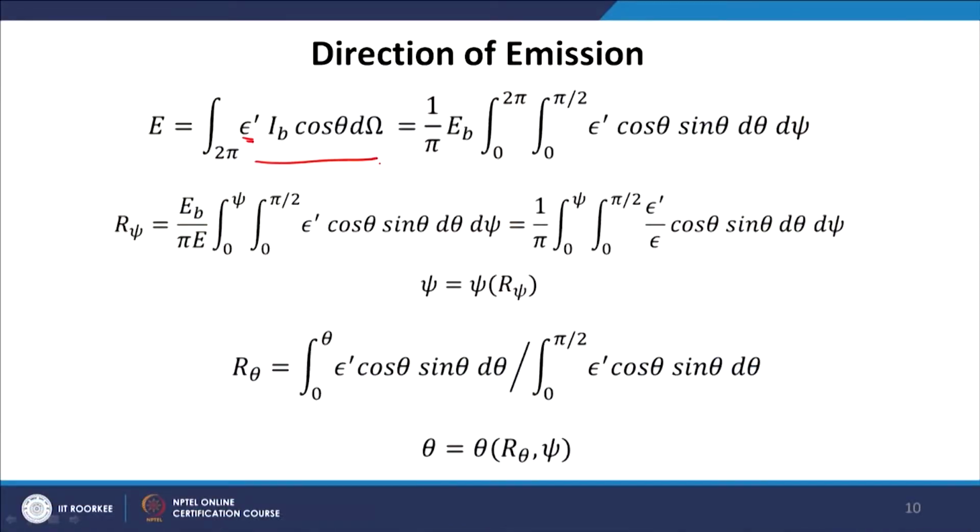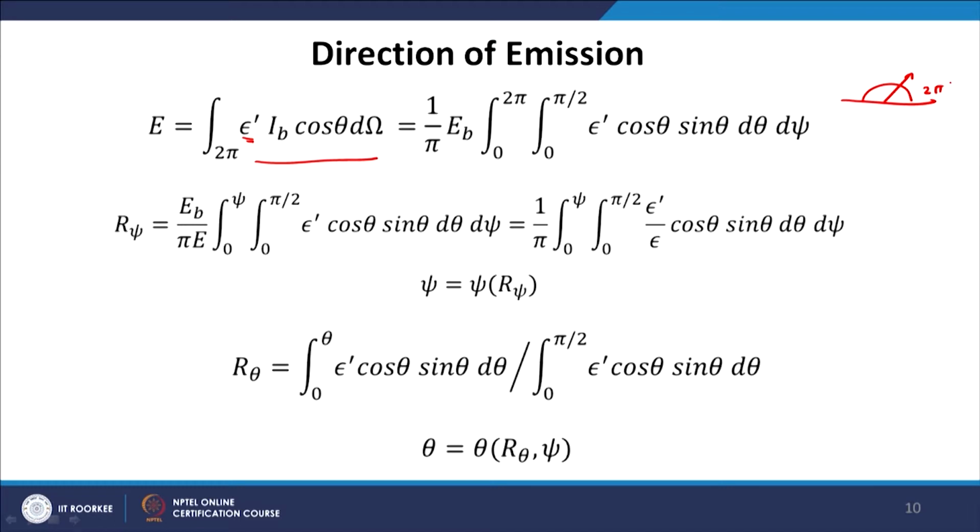So, again we write the relation: the total amount of energy emitted by the surface is the directional emittance multiplied by I_B cos theta and integrated over the solid angle. So, the amount of energy emitted in a given direction, and then we have to integrate over the entire solid angle of 2 pi, this will give the total amount of energy, and we can write down d omega, the solid angle, as sin theta d theta d psi.